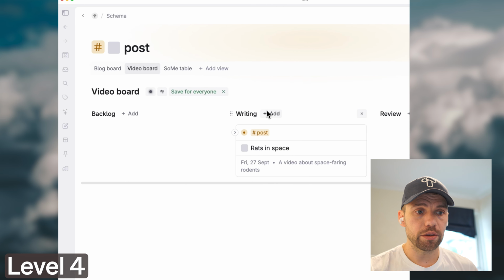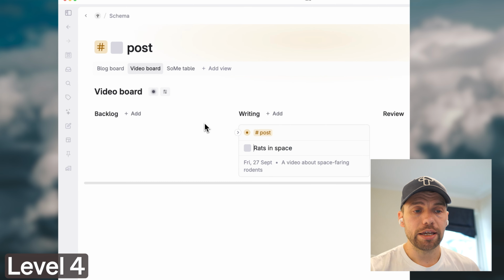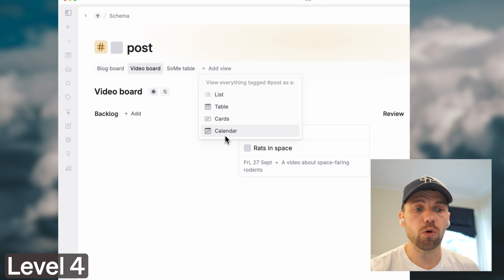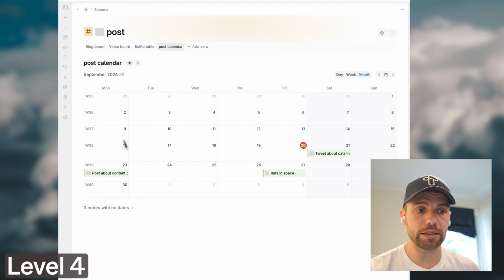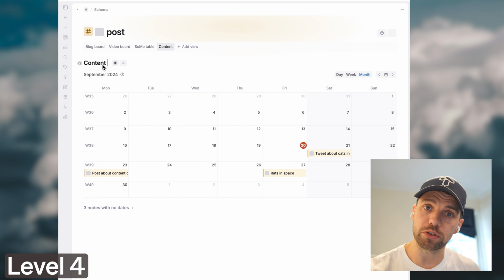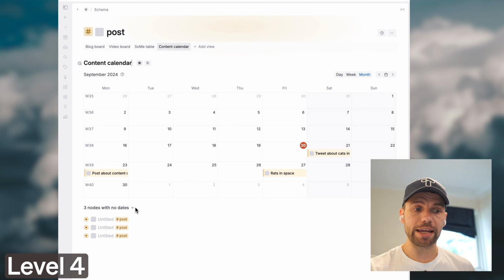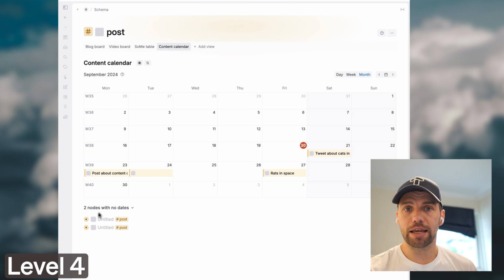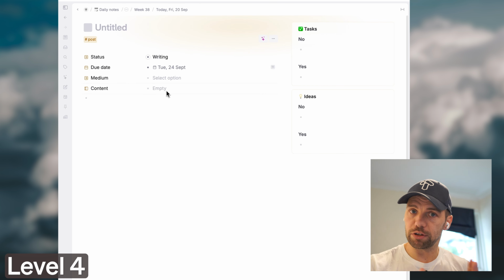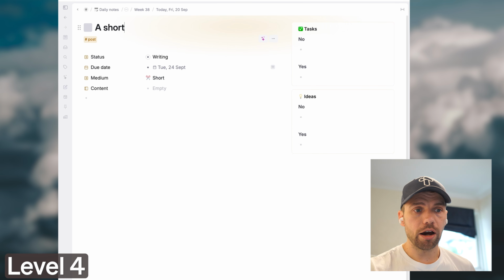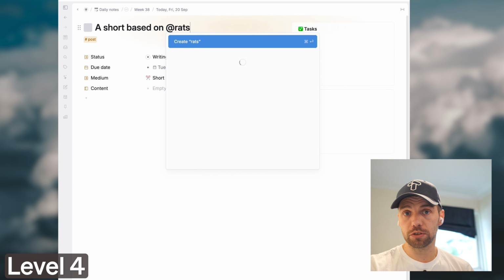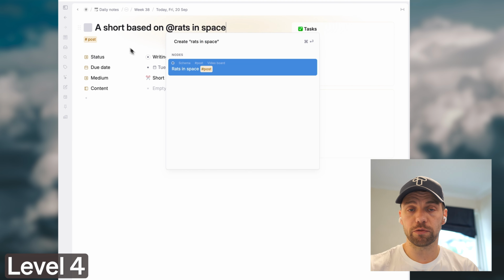Okay, so the last view that I add here is actually just a view for all the posts that I have. Basically, there's no filter here for just a single post type. It's videos, it is blog posts, it's social media, and everything in one calendar view. So what I'm illustrating with this is that without having to sit and create a lot of dashboards in a specific place in your Tana, just using the Supertag homepage, I can create a very useful dashboard with several views filtered to different categories of post here.